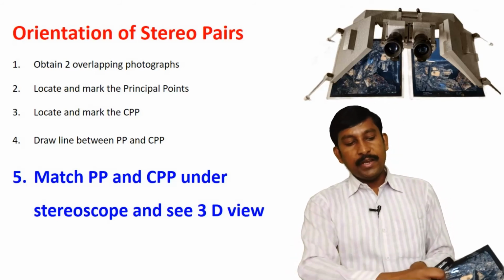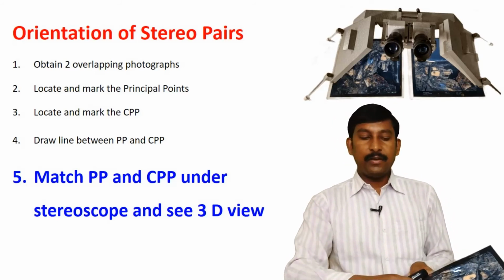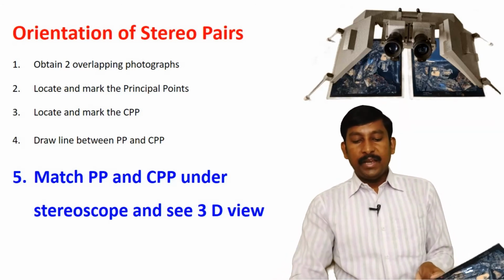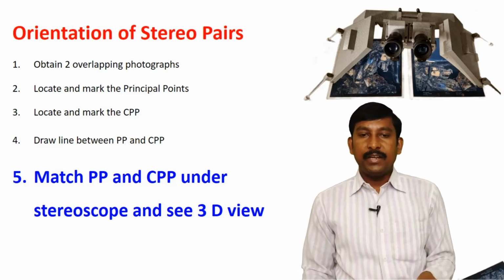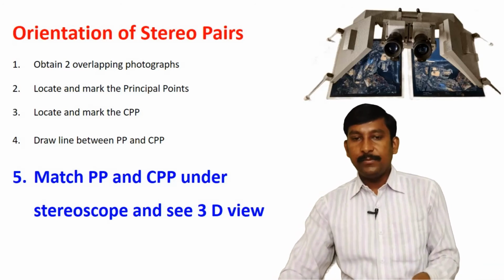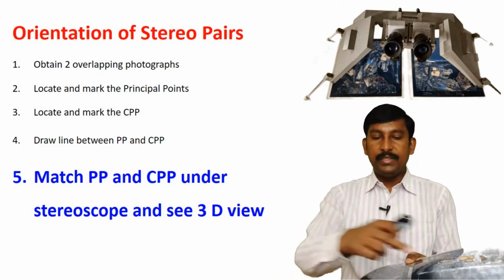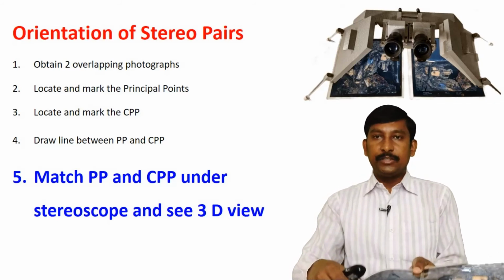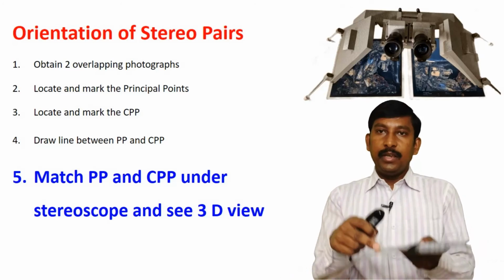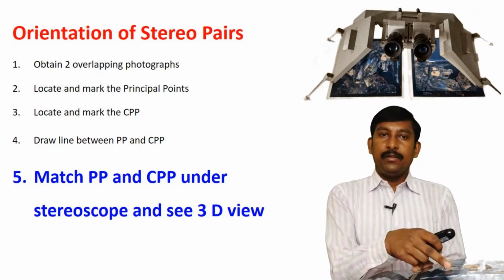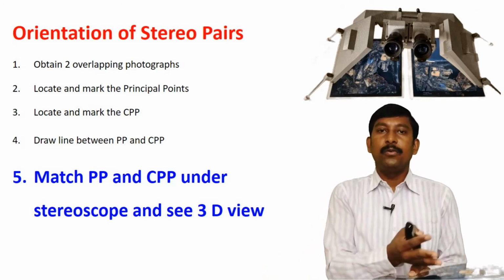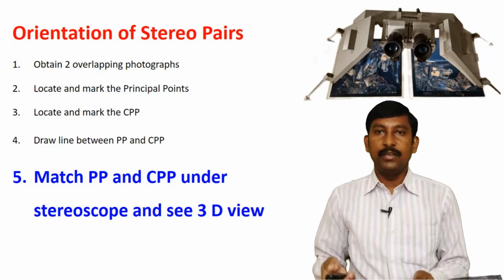If you join the principal points and conjugate principal points, the CPP and principal point, and after that you arrange this airbase and this airbase under the stereoscope, then you can see 3D views under any stereoscope. These are the methods, or different steps, of the orientation of a stereo pair under the stereoscope.